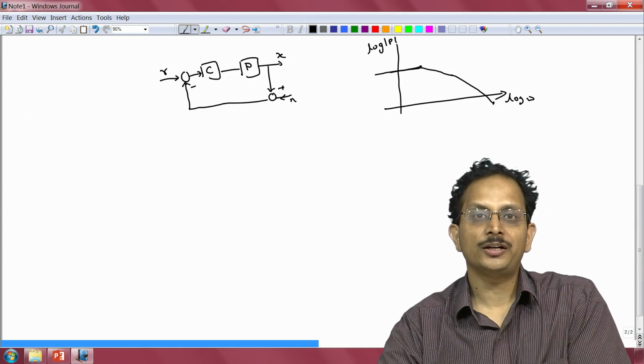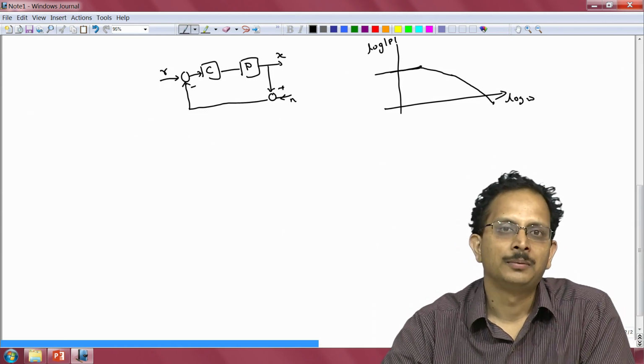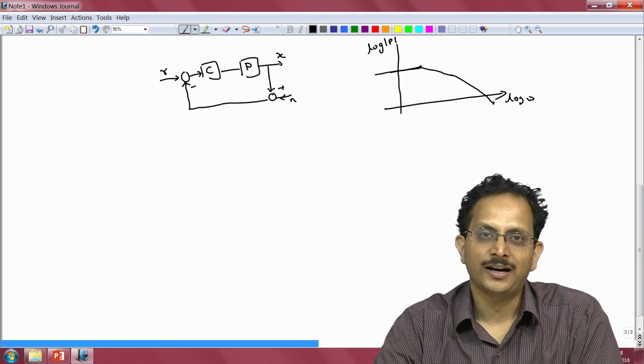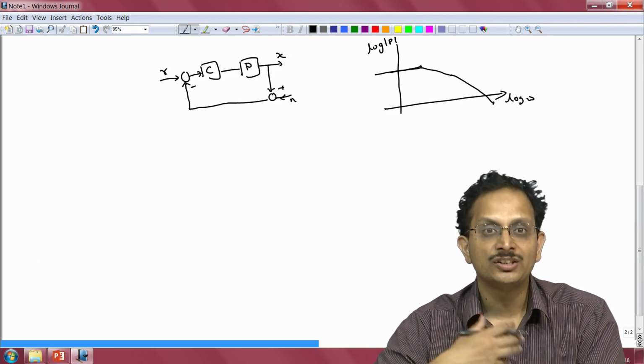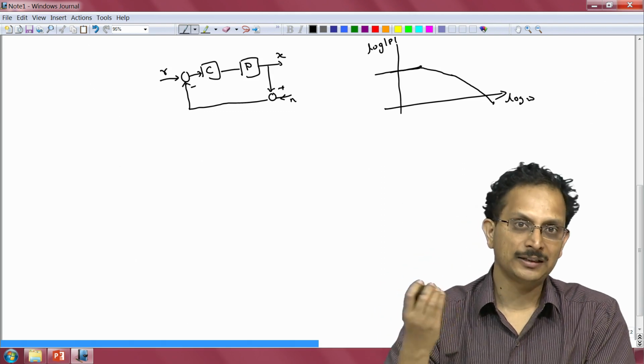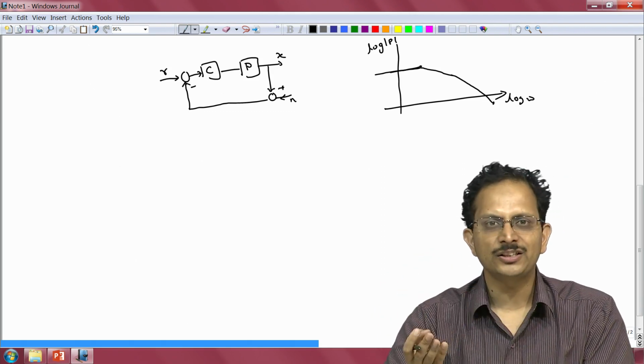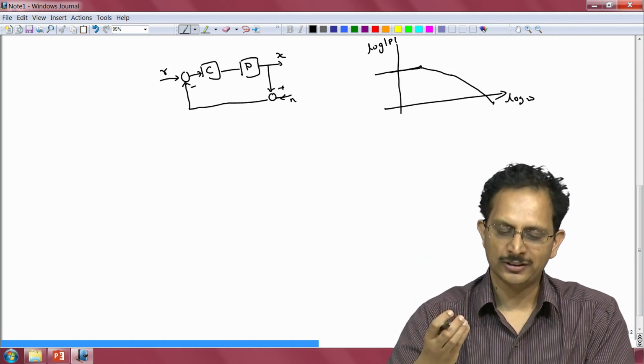Now suppose we want this plant to have zero tracking error to DC references, then we need to achieve infinite loop gain at DC, and one can easily see that an integrator does precisely this.